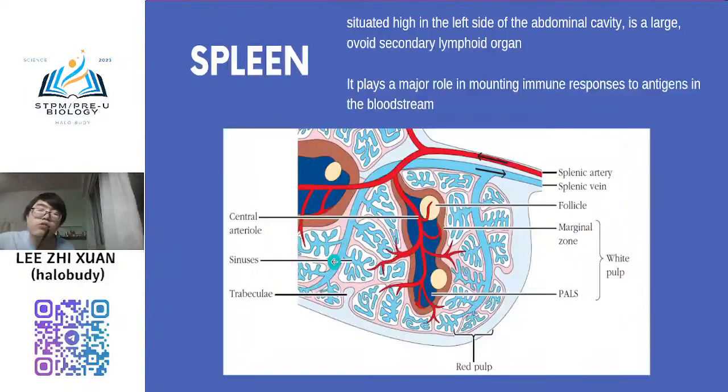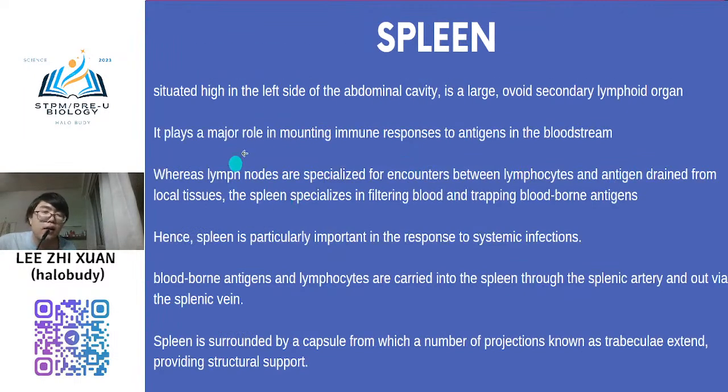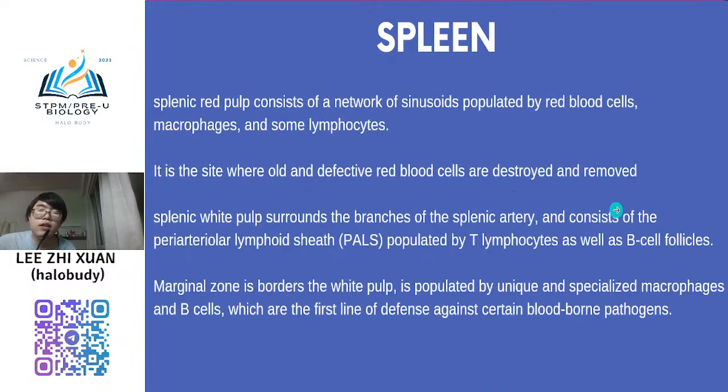Okay, so you need to know that the spleen acts as a filter. It filters only. No activation process here compared to the lymph node. No activation. It's just filtering the blood and trapping blood-borne antigen only. Only certain blood will pass through, and only certain antigens can be filtered into it. Not all the antigens. Compared to the lymph node, where all the antigens will go into it, for the spleen only certain antigens, only the blood-borne antigens, can enter into it. Okay, so this is about the spleen.